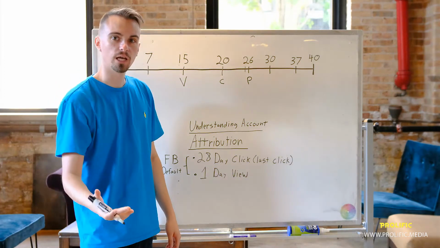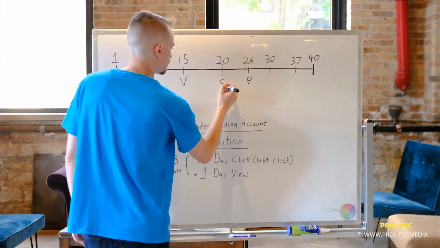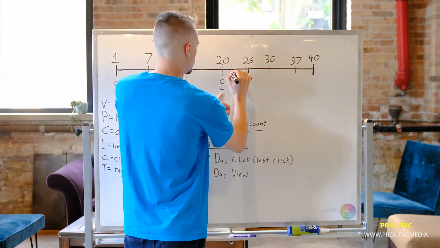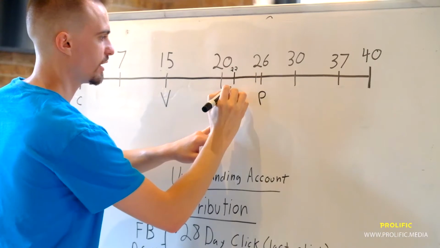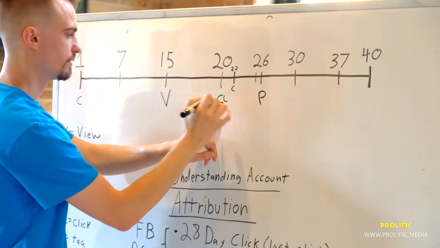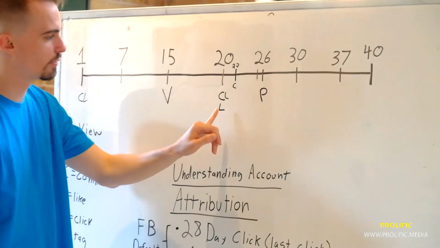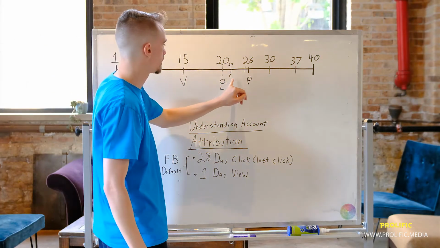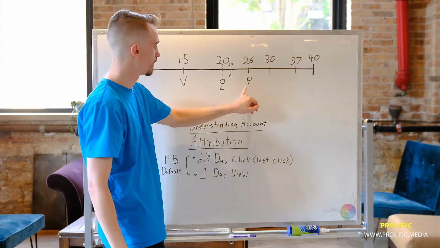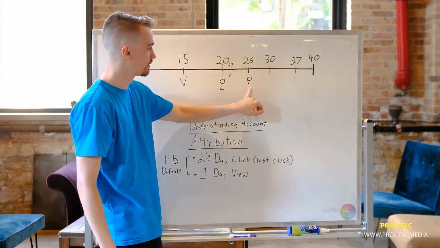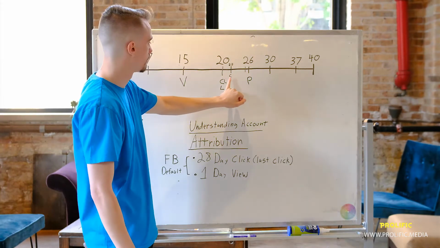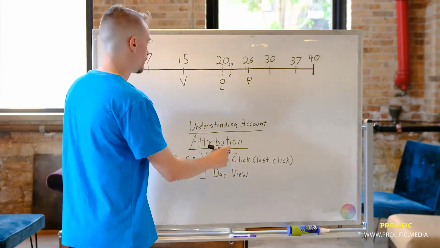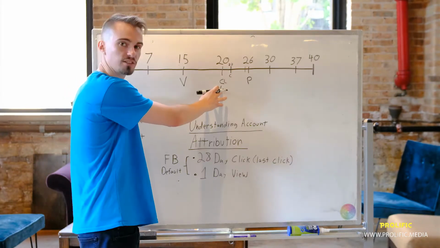Now let's say we like or comment. Let's say that we liked something on the 20th, and on the 22nd we commented. So we clicked on the 20th, we liked on the 20th, and we commented on an ad on the 22nd, and we purchased on the 26th. This is going to go to a comment because a comment is just like a click. A like is very similar. A like can be considered a click.